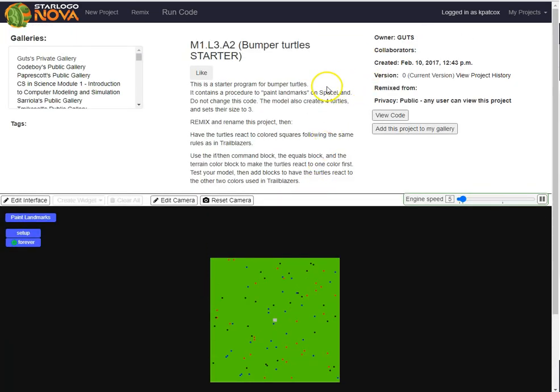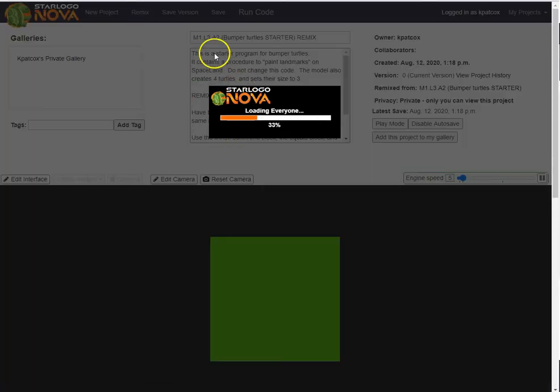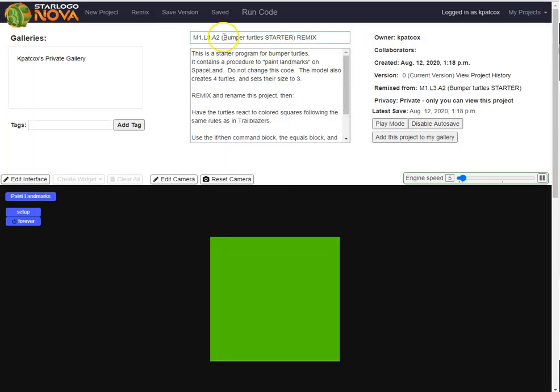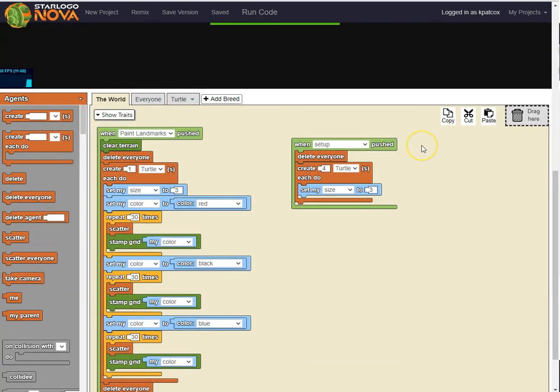So what we're going to do is we are going to remix it. So we're going to click on Remix right up here. When you click Remix, you're going to need to give it a name or an additional name. So instead of all of this, I'm going to put my name at the front. Right? So now I have my name along with it. And I can go all the way down.